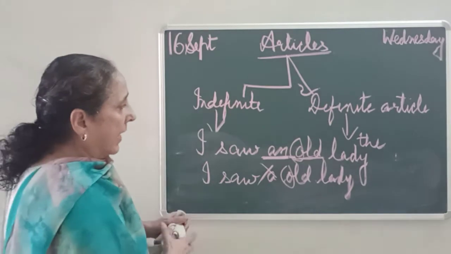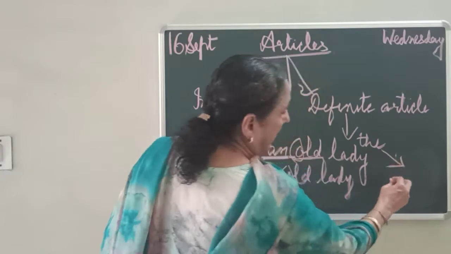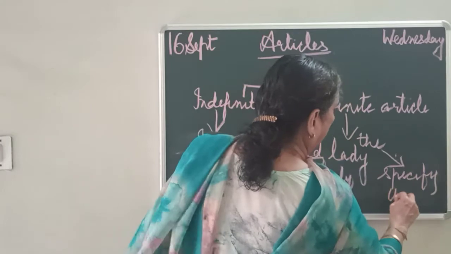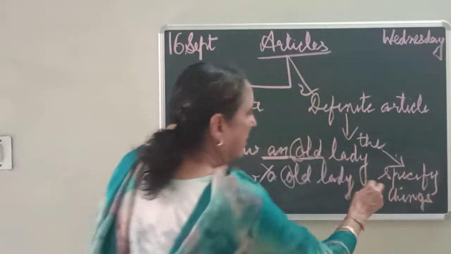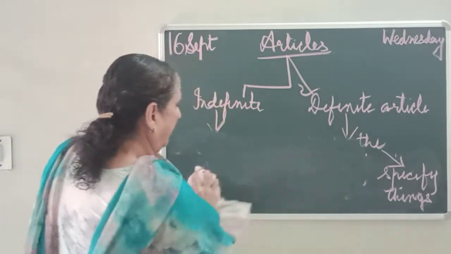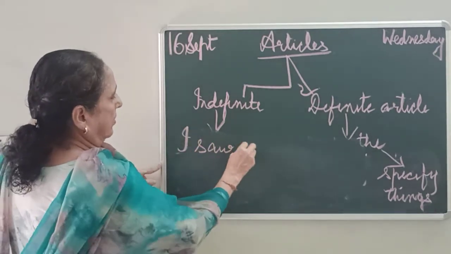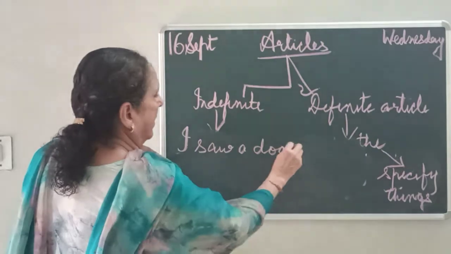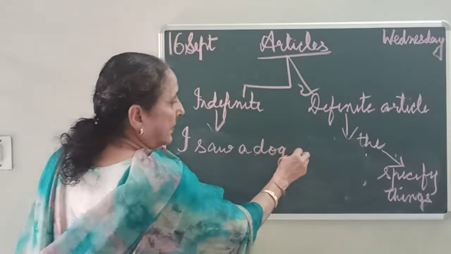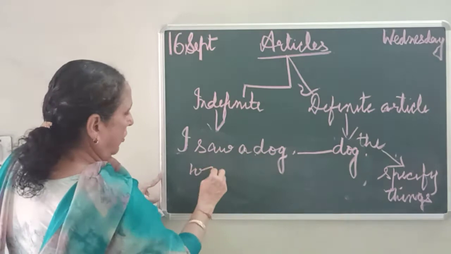And where we are writing the, it is used to specify things. When we specify the things, then we use the. You will come to know from the example. I saw a dog. कोई भी dog होता है, any dog you have to say. I saw a dog. अब second time when you are using, the dog was